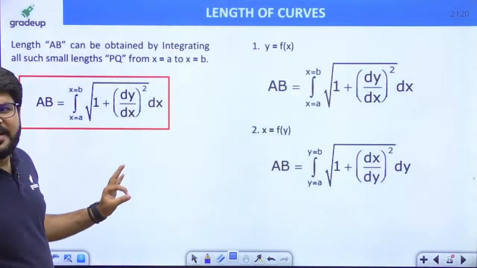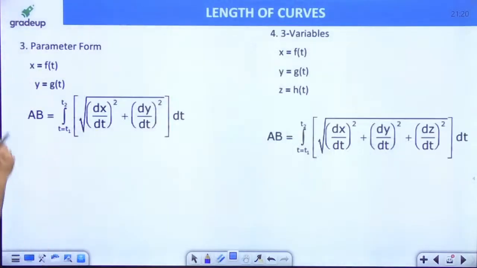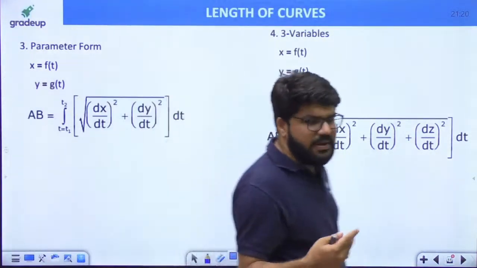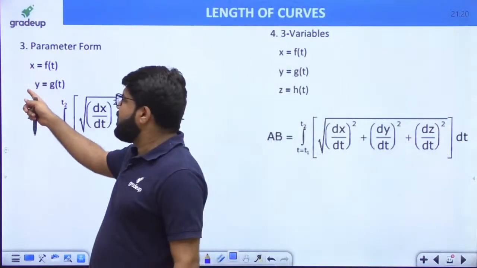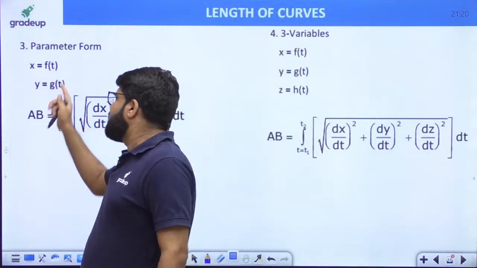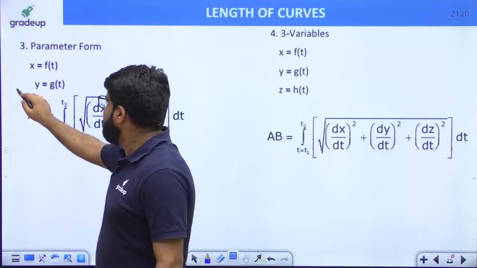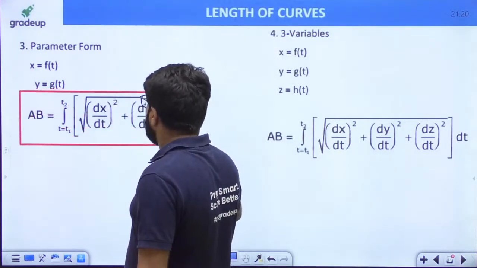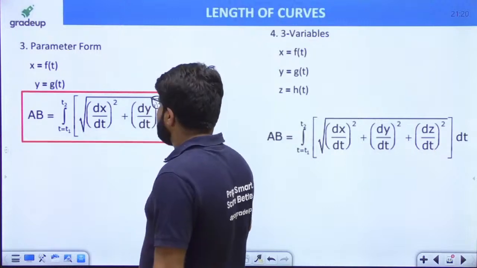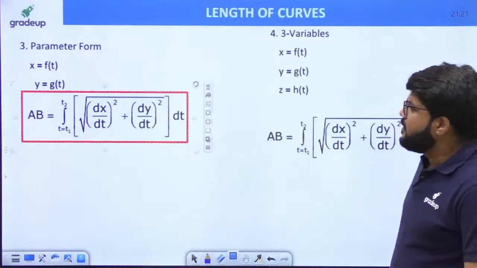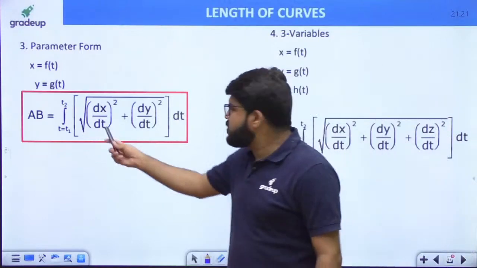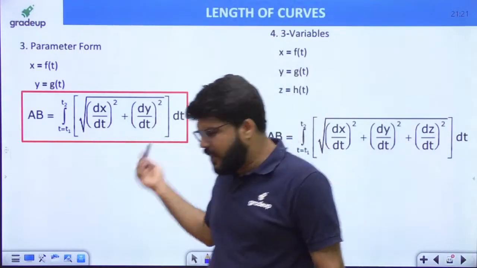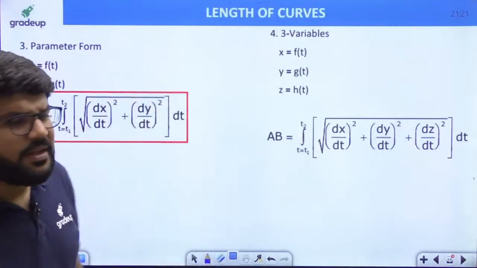One more very common case that you can be given is the parametric form. When x and y are given as functions of some other variable t or u or theta, whatever it is. Suppose x is a function of t and y is another function of t, then the length AB, you can also call this the polar form in the case of circular figures, can be given as integral from t equal to t1 to t2 of the square root of (dx by dt) whole square plus (dy by dt) whole square. It is the same formula modified. I am giving the direct result.